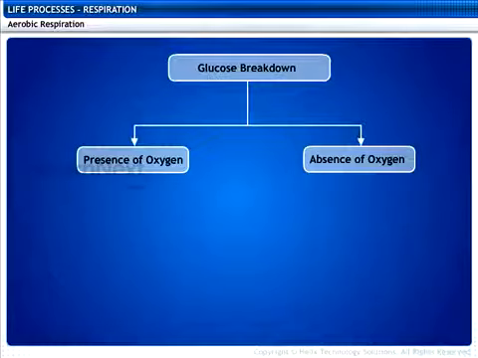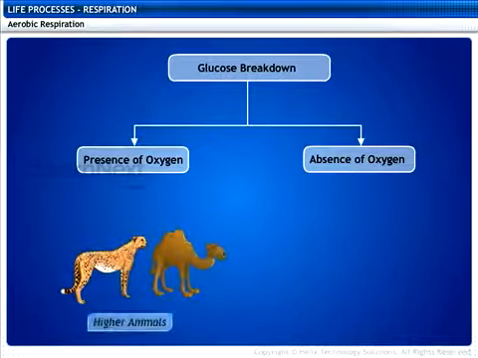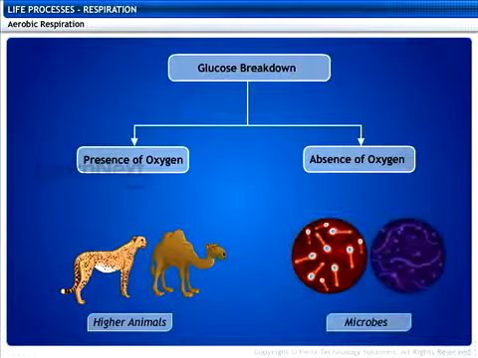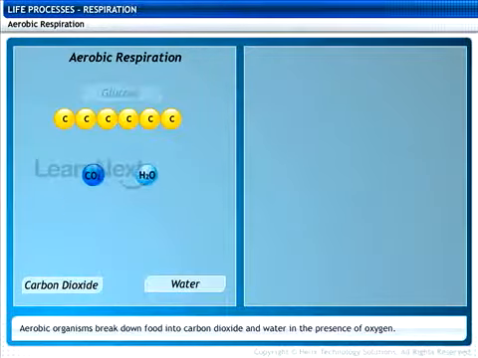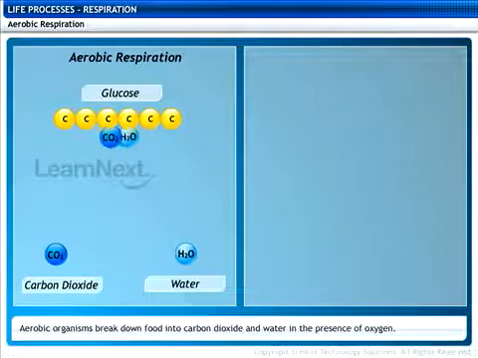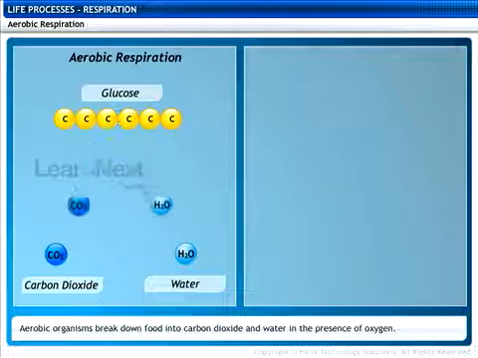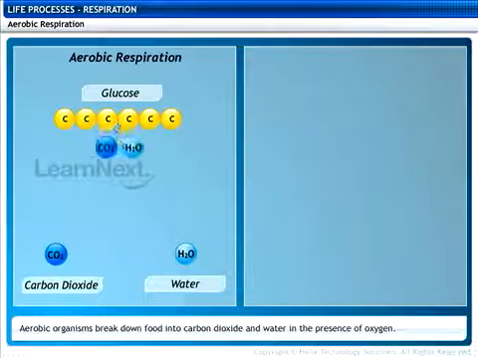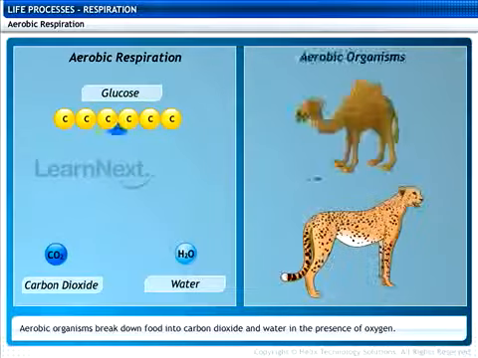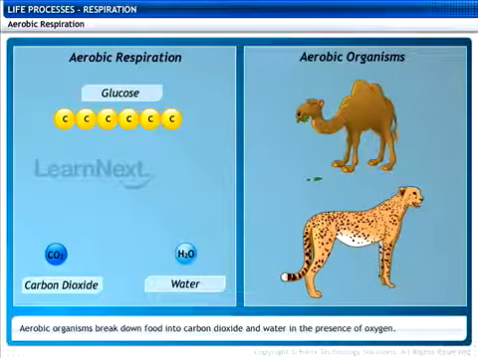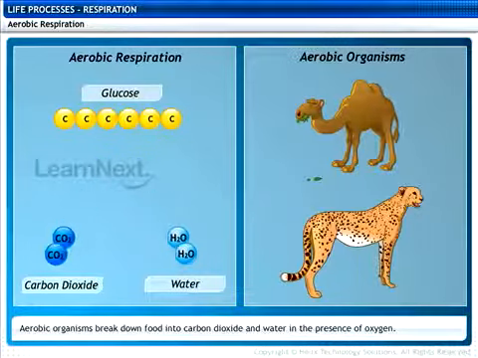Glucose can be broken down both in the presence or in the absence of oxygen. All higher animals need oxygen to break down glucose, while microbes break down glucose in the absence of oxygen. Food in the form of glucose breaks down into carbon dioxide and water. Since this process takes place in the presence of oxygen, it is known as aerobic respiration. Organisms that break down their food in this manner are called aerobic organisms.